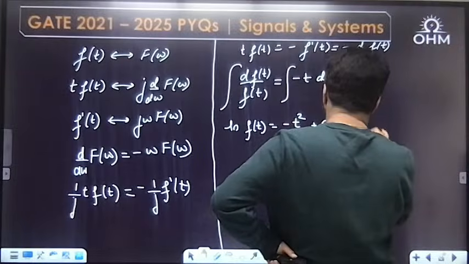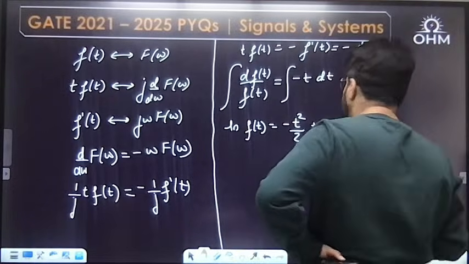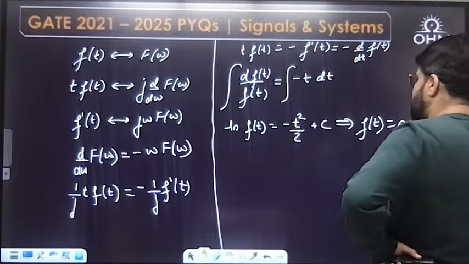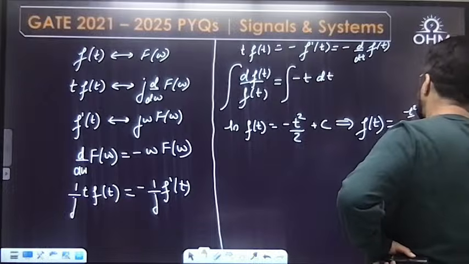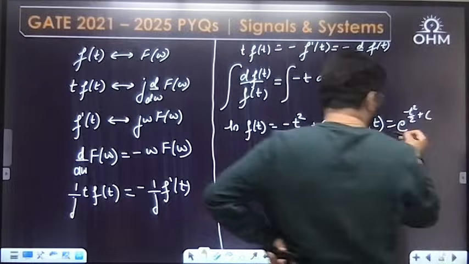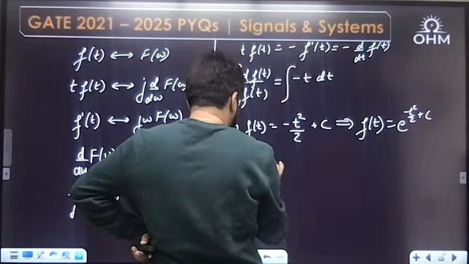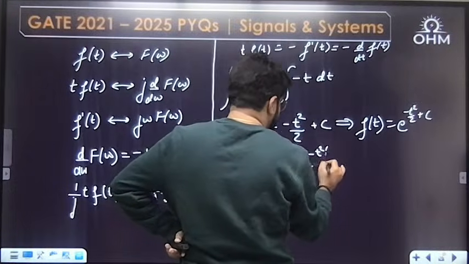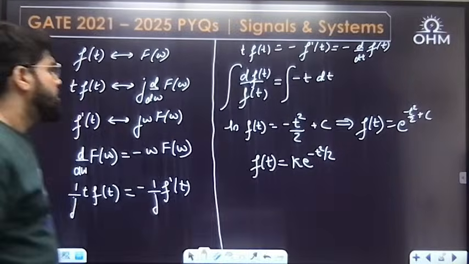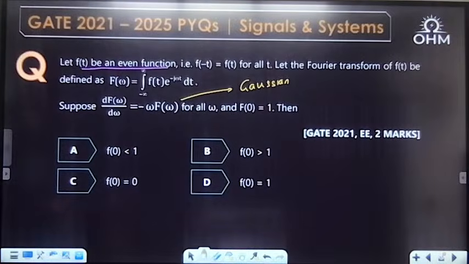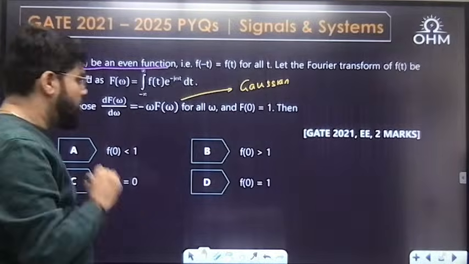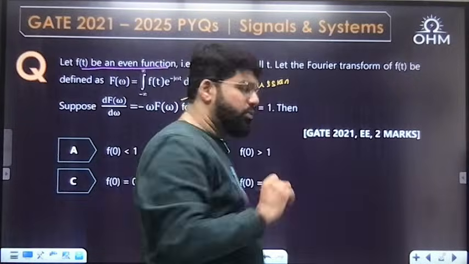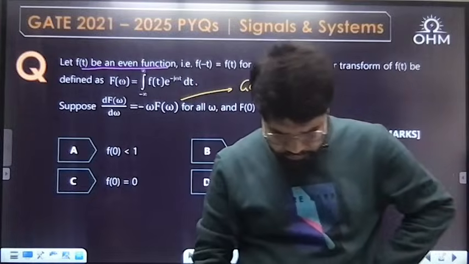So what is going to be f(t)? f(t) will be e raised to the power minus t square by 2 plus c, or e power c I will separate out as another constant. I'll write it as k e raised to the power minus t square by 2. What is given? Capital F(0) is 1. The question is, what is small f(0)? Greater than 1, less than 1, equal to 0, equal to 1.